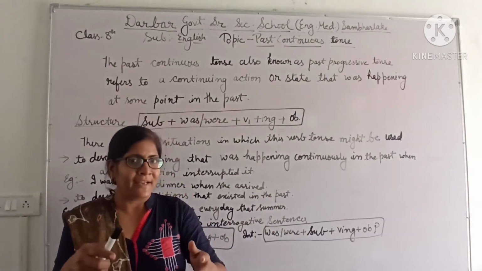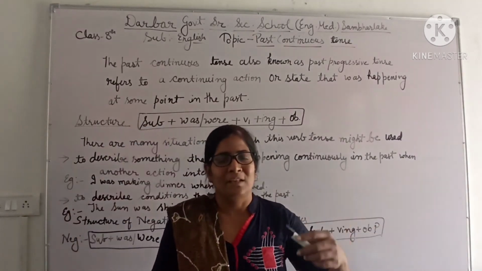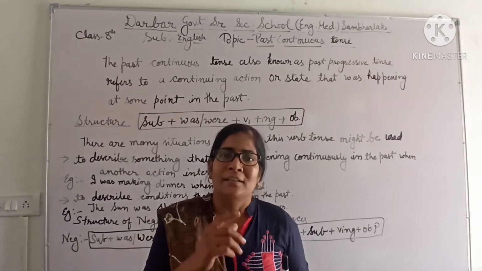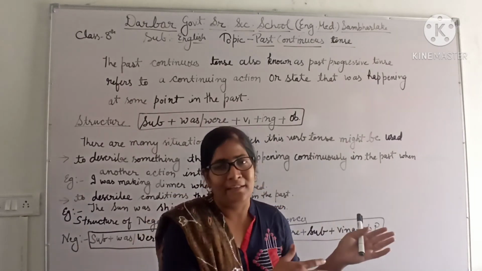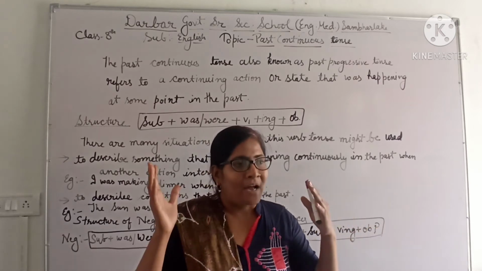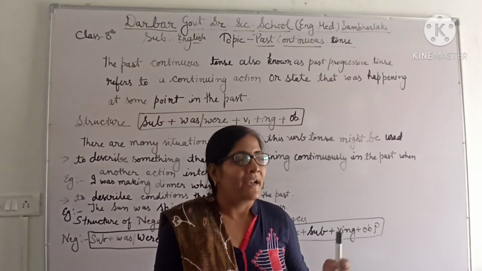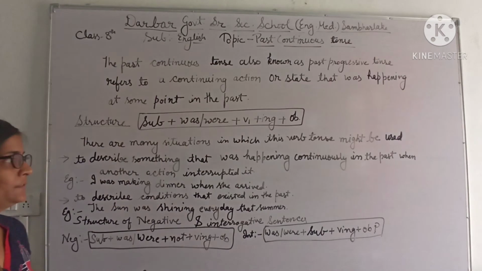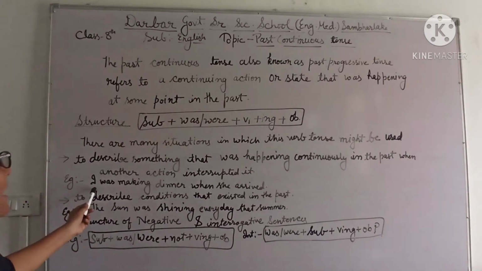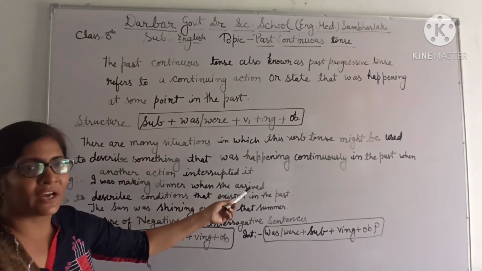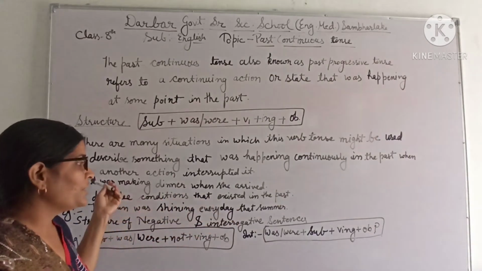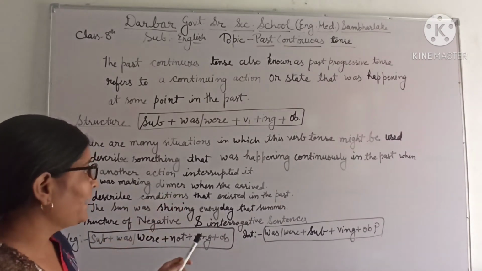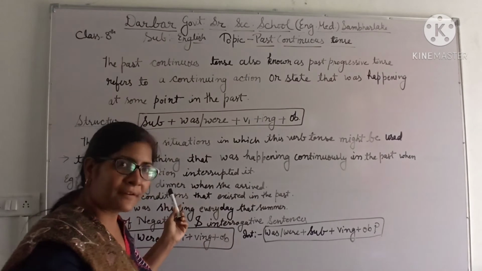As I am teaching you online and somebody comes to me and asks me something, then my action of teaching will be interrupted. Then in future, how will I explain this statement? I will say, when I was teaching online and she came to me and asked me. So the example of this use is, I was making dinner when she arrived. The first sentence is in past continuous tense, and the second action interrupted the first action.